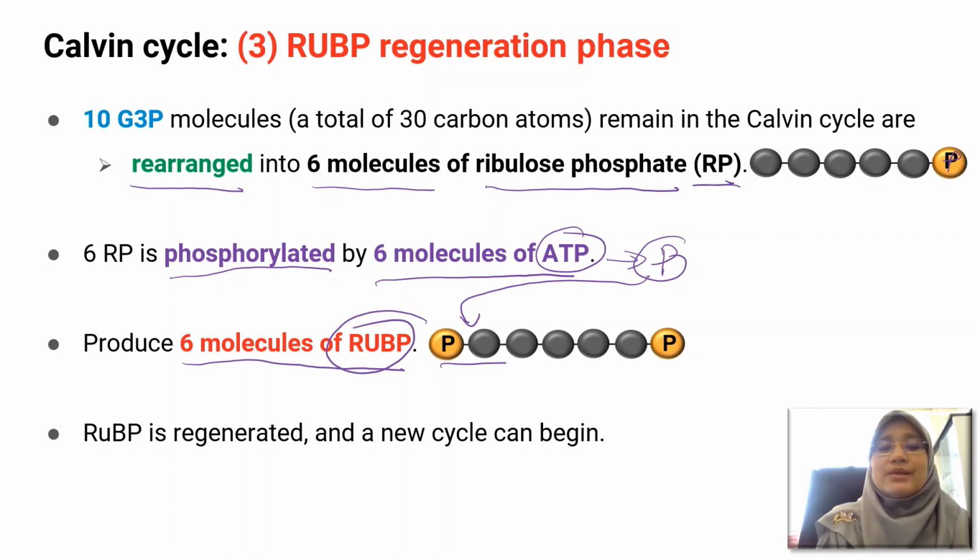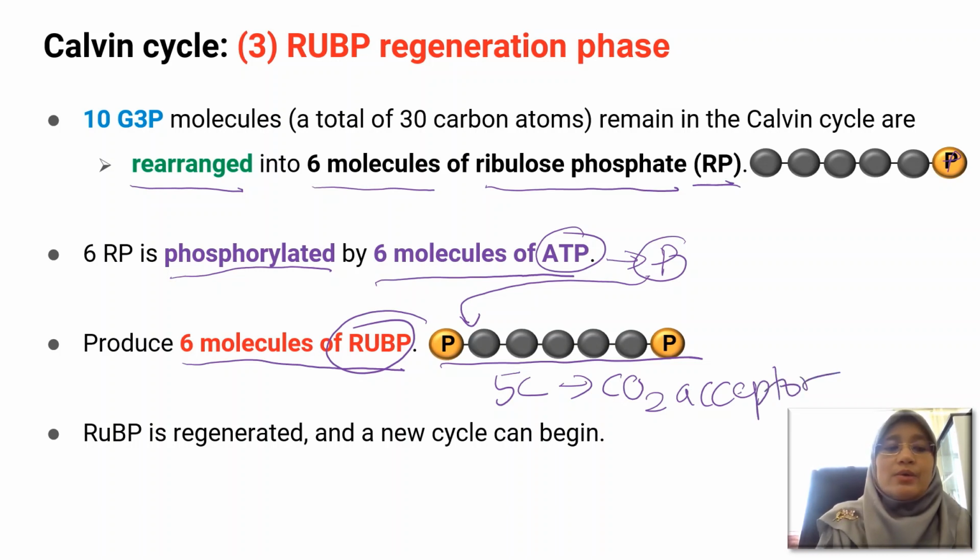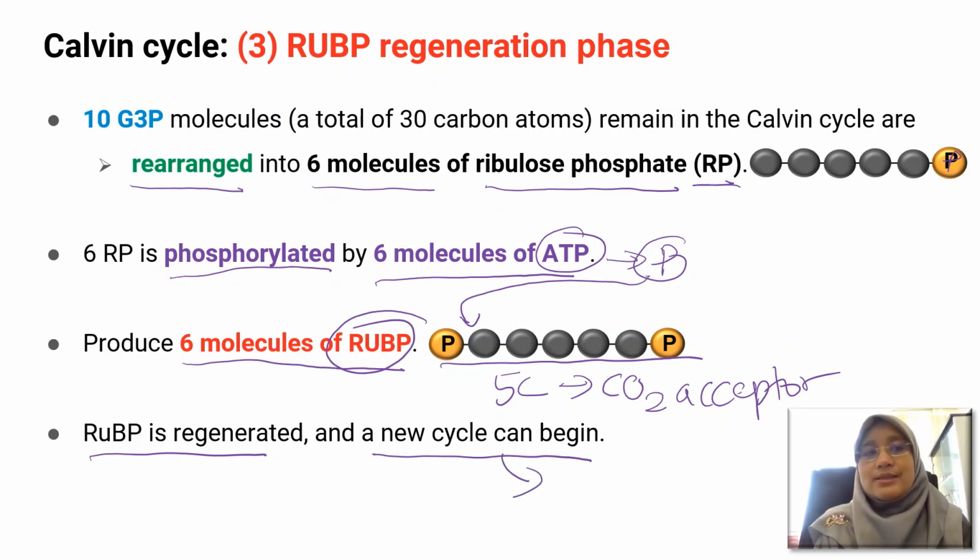This is the RuBP molecule that has 5 carbons and functions as the carbon dioxide acceptor. Now the RuBP is regenerated and the new cycle can begin to produce more sugar during photosynthesis.